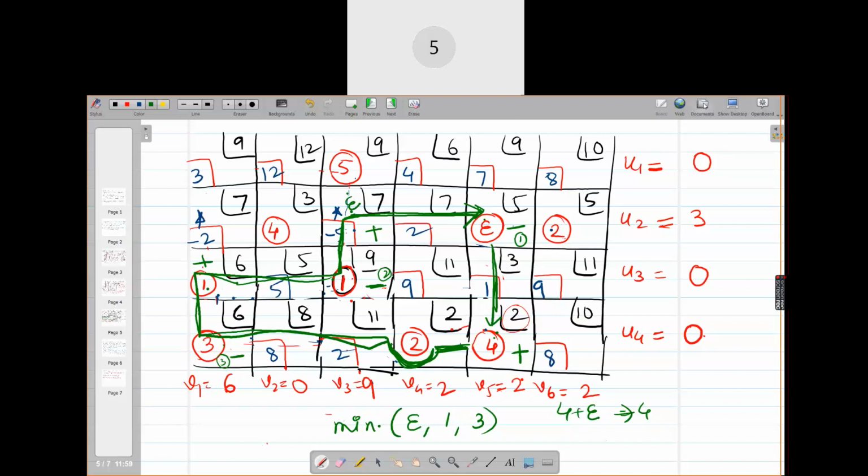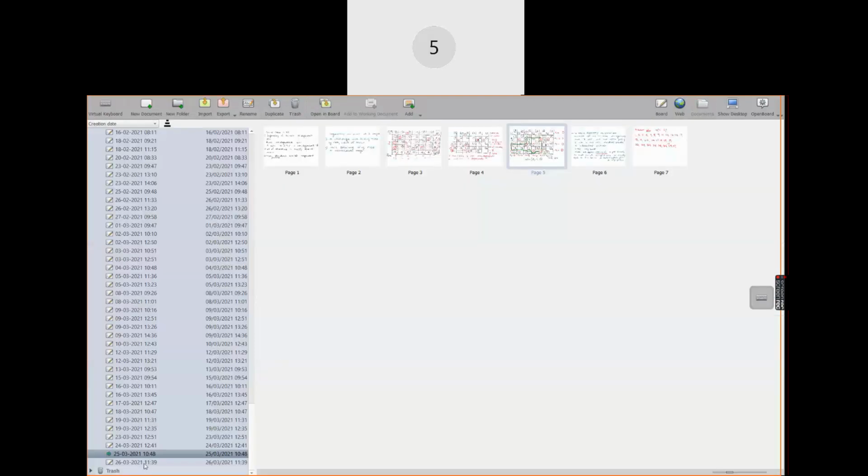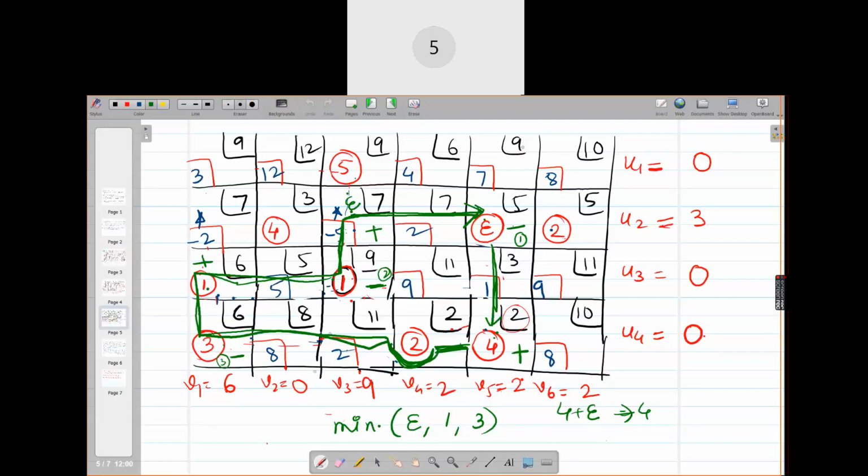Yes, ma'am. Ma'am, I had a doubt, the same question. If we have 2 loops, that means we can make 2 loops, and in one loop there occurs a degeneracy, and in the other one there is no degeneracy. So which one should we choose? How is it possible?